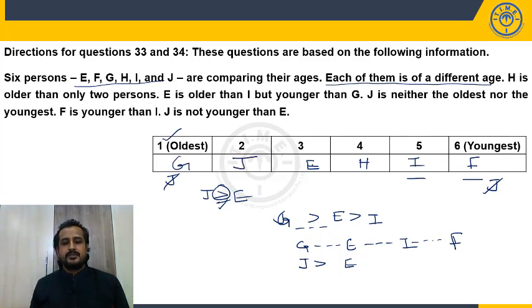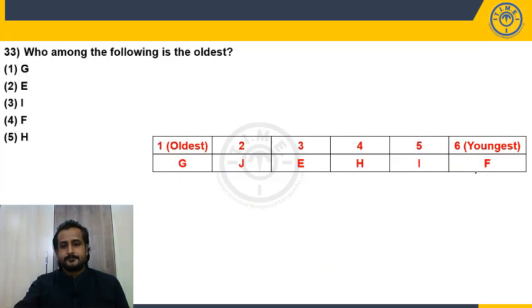So what is my arrangement? G, J, E, H, I, F. Final arrangement. Fine. Now, who among the following is the oldest? G is the oldest. Choice 1.